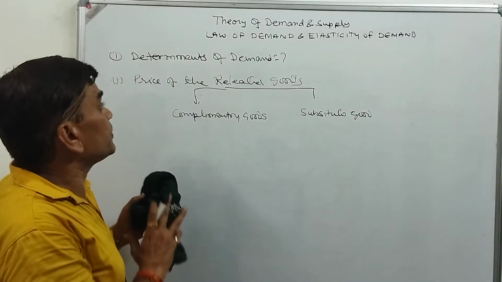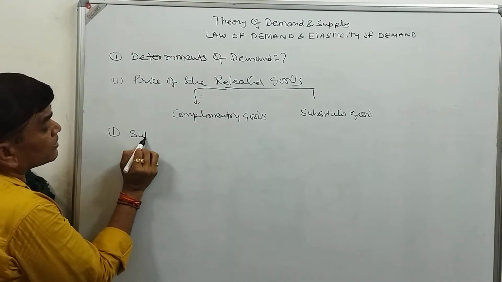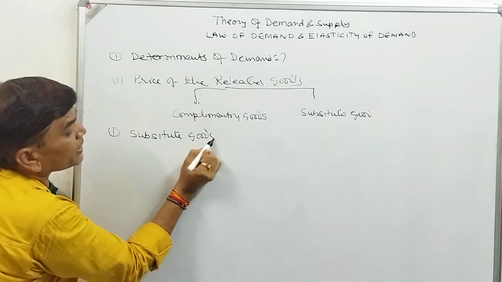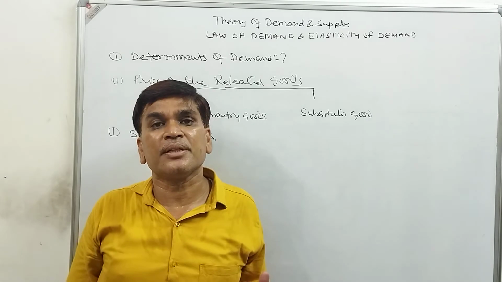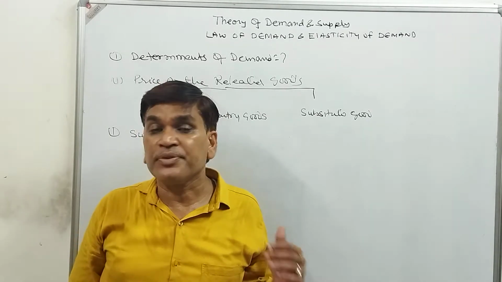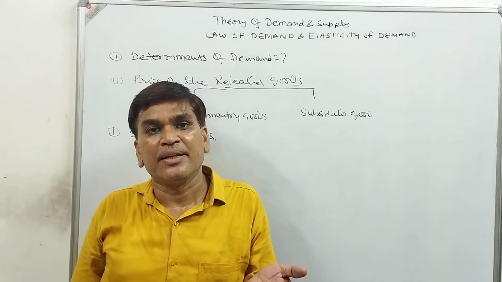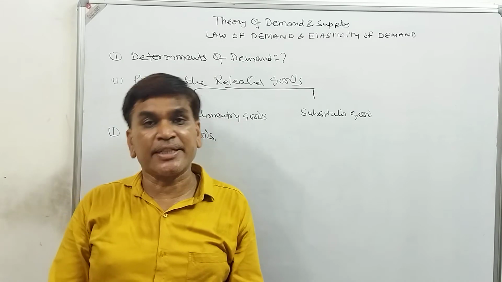The very first question you may have is, what are substitute goods? Goods are called substitute goods when they can be used instead of each other. We can drink coffee instead of tea, that is a substitute.